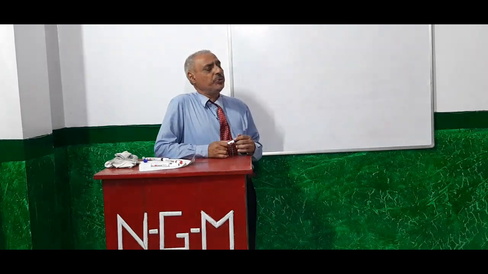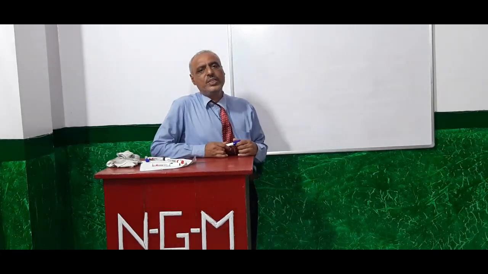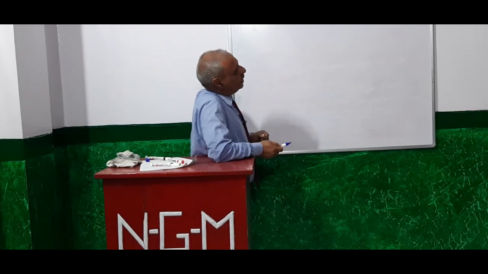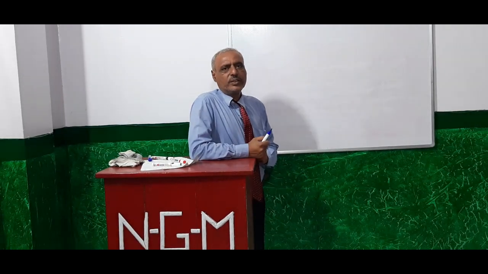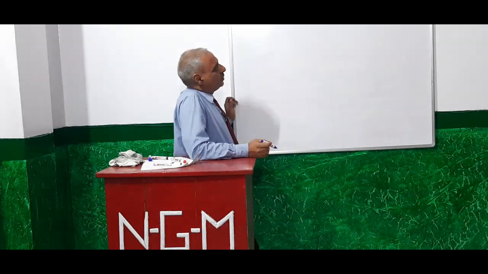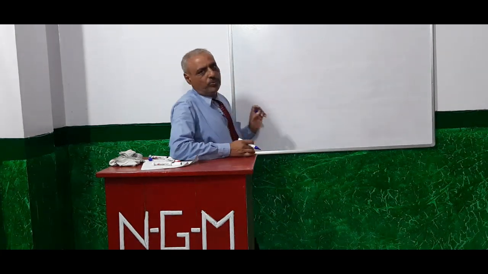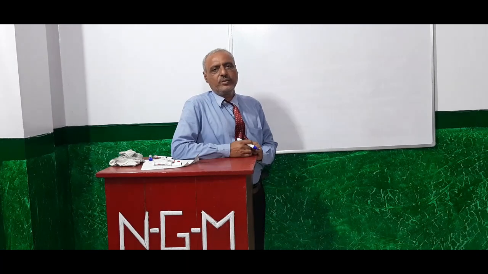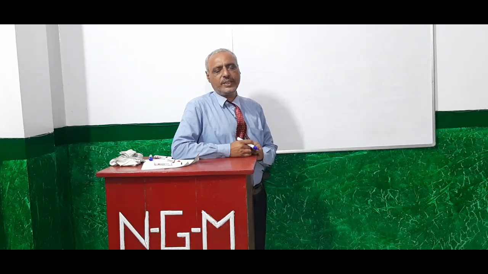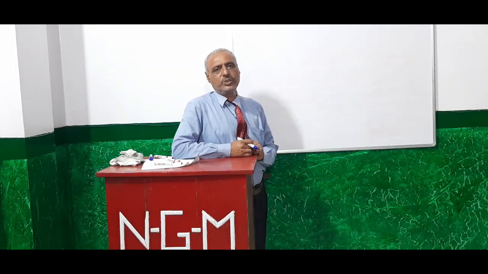Now I am going to deal with nutrition in animals, and that chapter is related to the class 7th standard. In chapter 2, in the first chapter, I have already explained about photosynthesis and how the green plants manufacture their food by the process of photosynthesis.